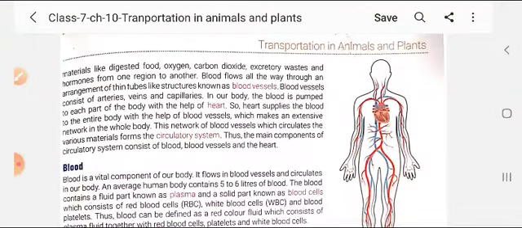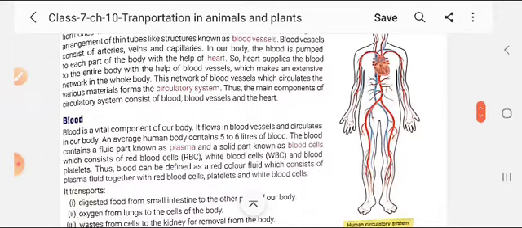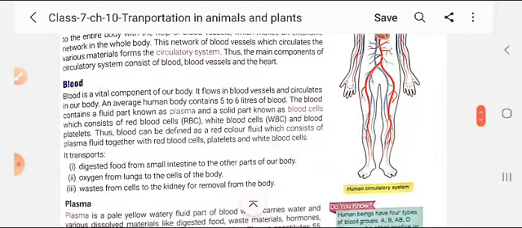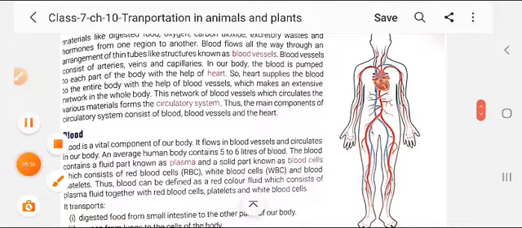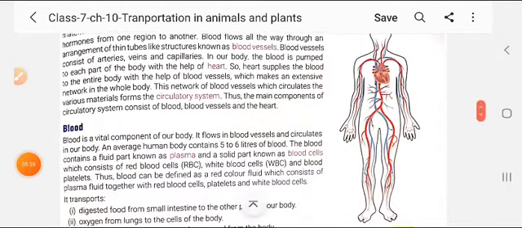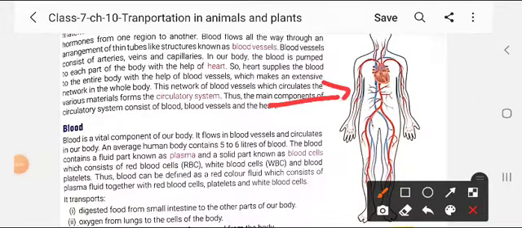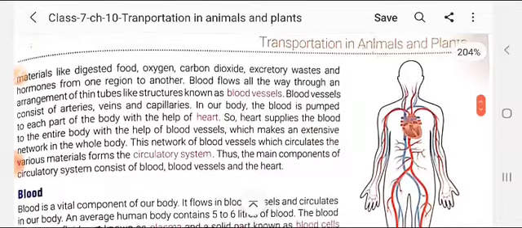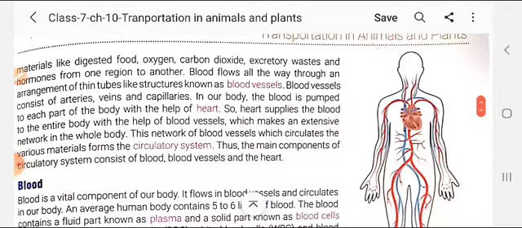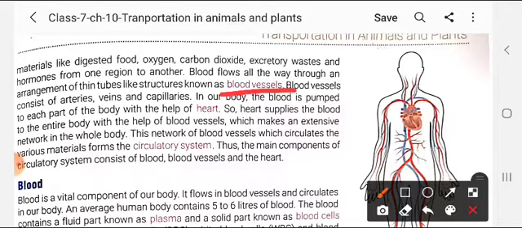Blood is a vital component of our body. It flows inside the blood vessels. You can see here there are red and blue veins in our body. Through these vessels, blood flows all the way through an arrangement of thin tubes. In our whole body there is an arrangement of thin tubes which we call blood vessels.